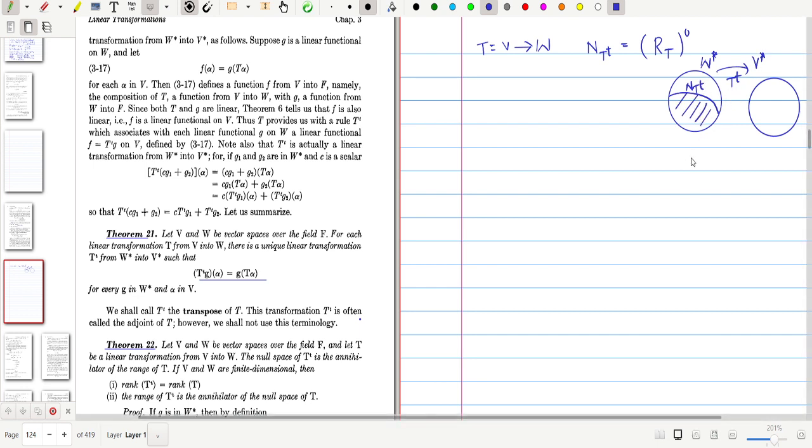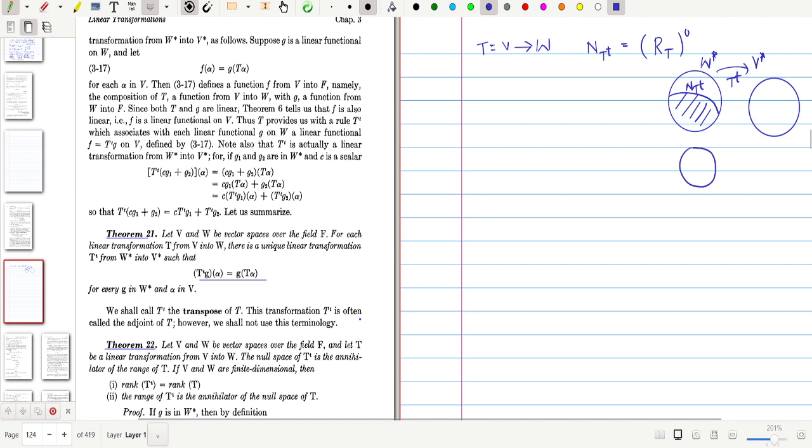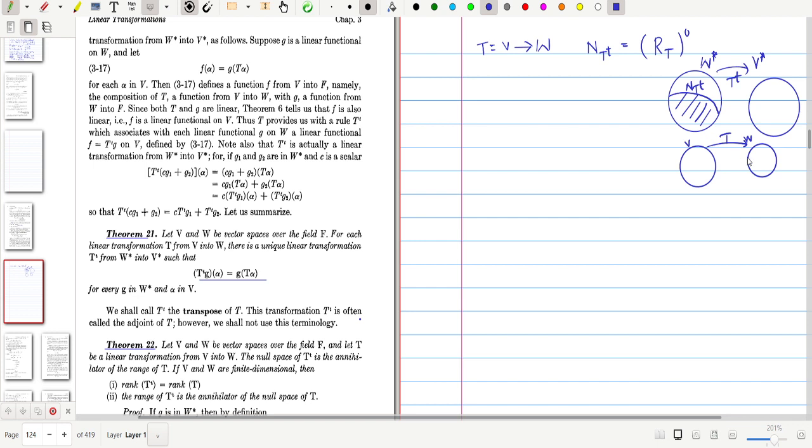This is our V, and this is our W. T is from V to W. Range of T is always a subspace of W. N(T transpose) is a subspace of W star, and range of T is a subspace of W.